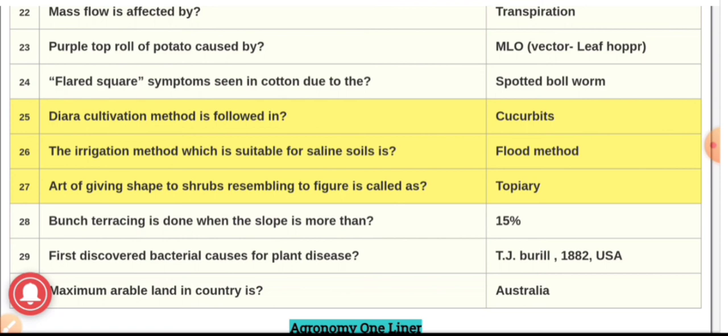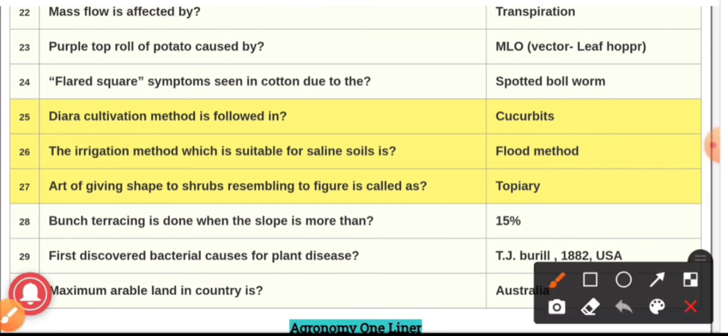Question number 29. First discovered bacterial cause for plant disease. It was first discovered by T.J. Burrill in the year 1882 in USA. Last question, maximum arable land in country is, the maximum arable land is present in which country? And the answer is Australia.